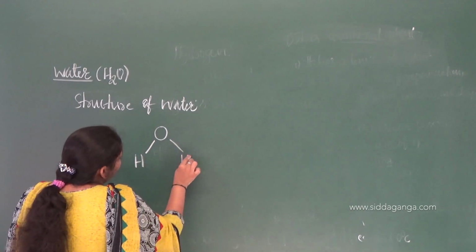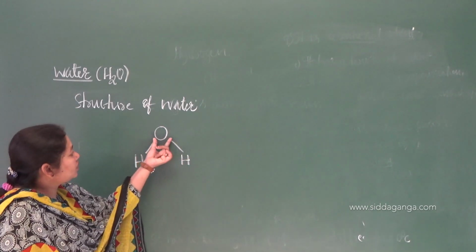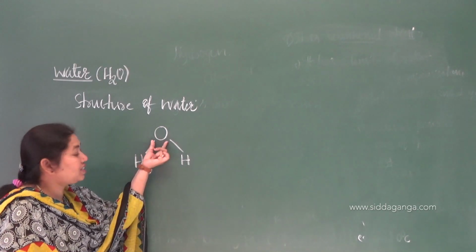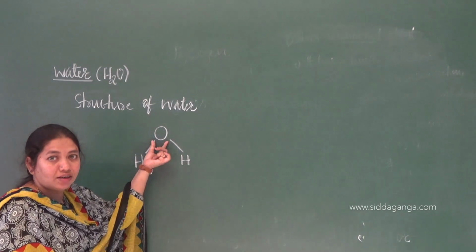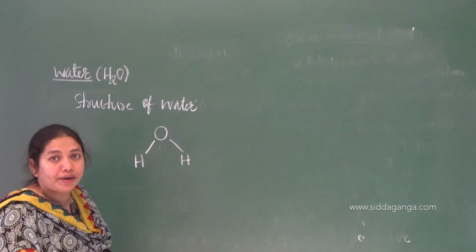Oxygen is bivalent and hydrogen is monovalent, so one hydrogen will not satisfy the valency of one oxygen. Only when two hydrogens bond to oxygen, it forms water, right?